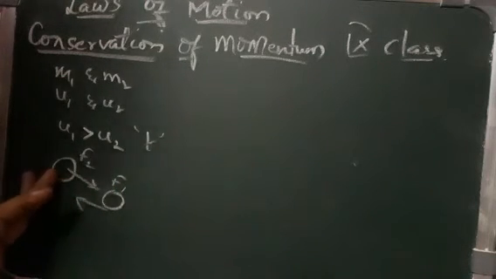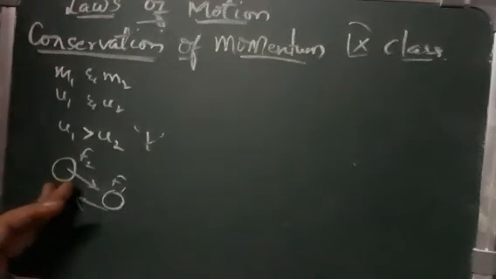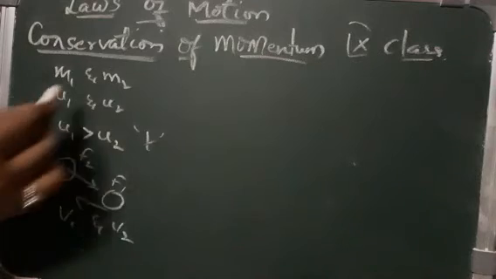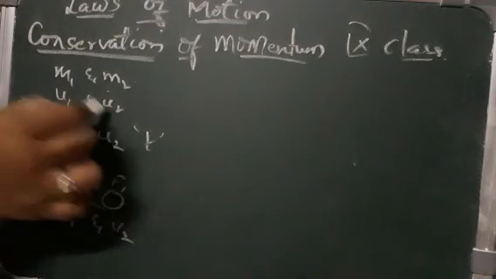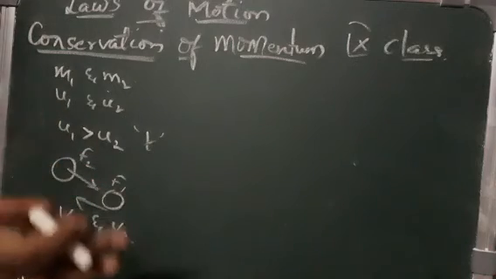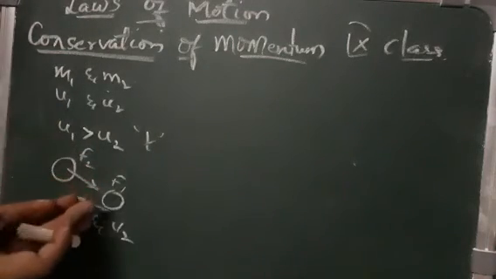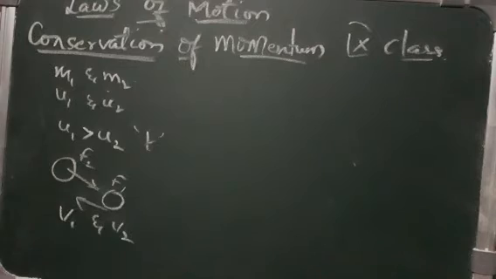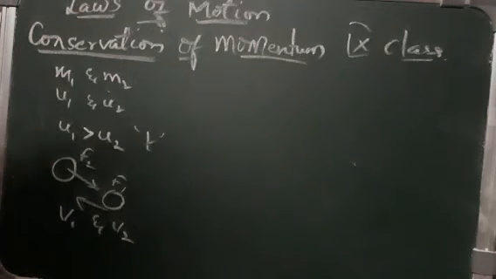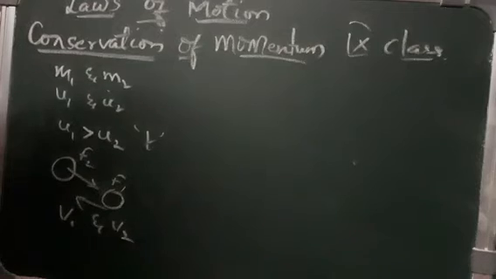So let v1 and v2 be the velocities of the objects after the collision, where m1 and m2 are the masses and u1 and u2 are the velocities when they are in a straight line before the collision.